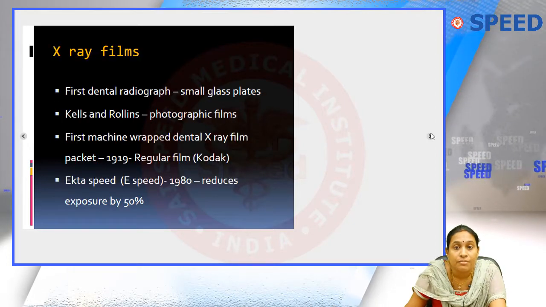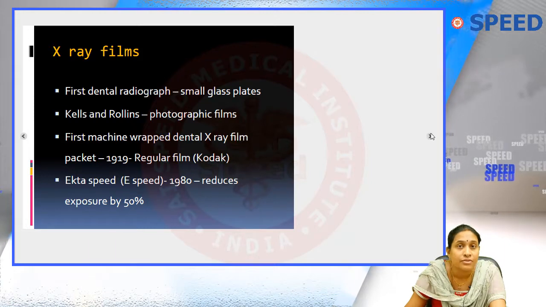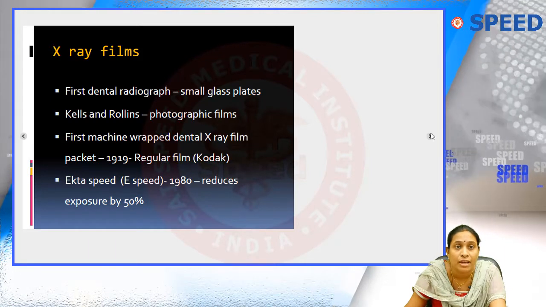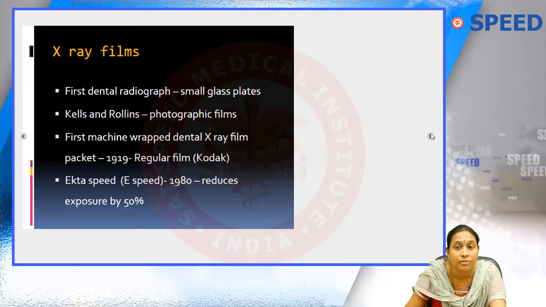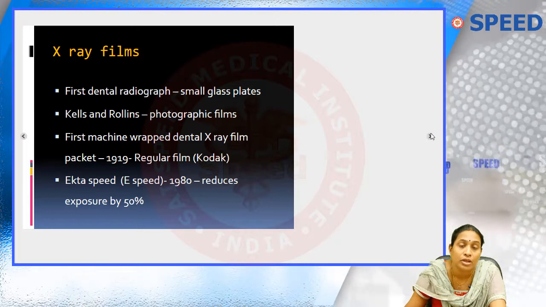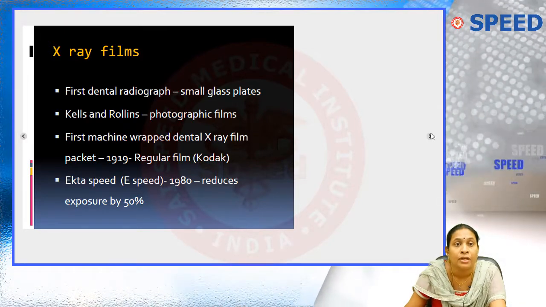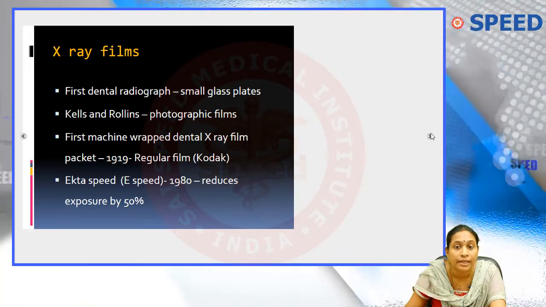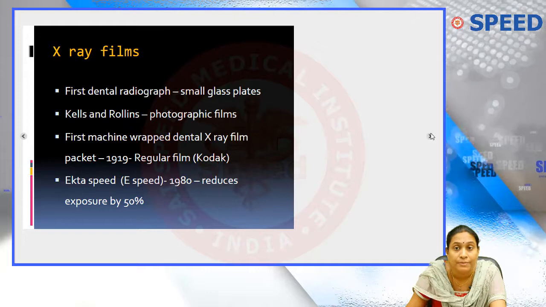Moving on to the X-ray films, again Kells and Rollins were the first to use photographic films. The first radiographic film was actually a glass plate. It was not the film that we use now. The first film was a Kodak film, which was introduced in the year 1919. The speed currently used is the Ektaspeed, which is called the E-speed film. That was introduced in the year 1980, which reduces exposure by 50% when compared to the D-speed film.